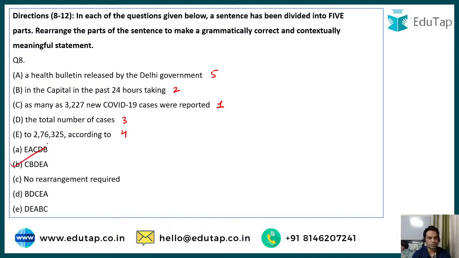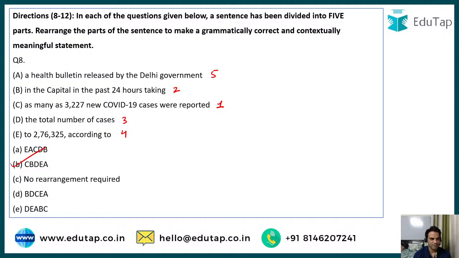So guys, in these questions, what you have to basically do is, if you find the opening statement of this sentence, I think you'll be able to sort out the options. So the best way out is to find out not the whole sequence, but only the first sentence. And from the first sentence, if you find such options, you can just read the option. For example, if there was only one option that began with C, is option number B, right? So you read the option accordingly and it will make sense to you. So that is smart work.